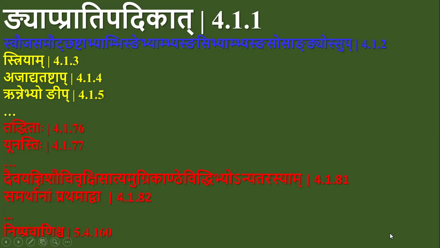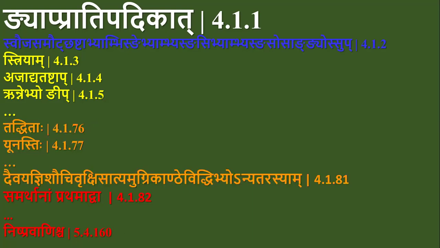Then starting from Taddhitaha, 4.1.76 Yunastihi, up to the last sutra of the 4th pada of the 5th chapter, Nishpravanischa, Taddhita pratyayas are dealt. So there are 3 types of pratyayas dealt in this adhikara over 2 chapters of the first adhyaya. Out of 8, 2 chapters deal with these pratyayas.